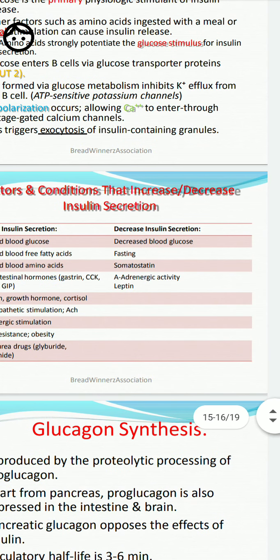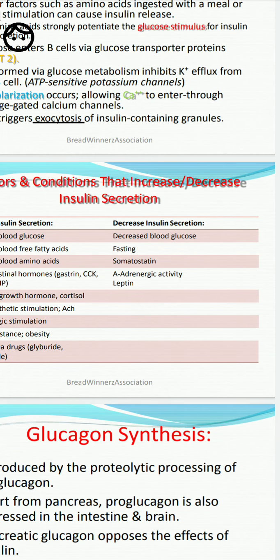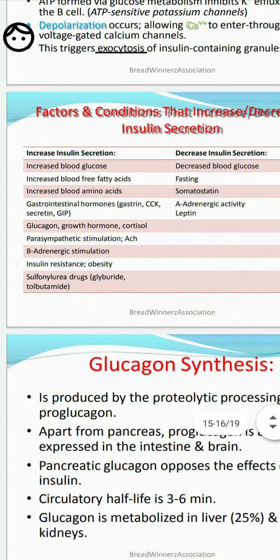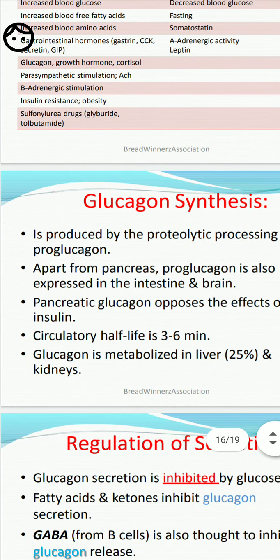The decrease of insulin secretion occurs with a decrease in blood glucose, fasting, somatostatin, and adrenergic activity and leptin. These decrease insulin secretion.